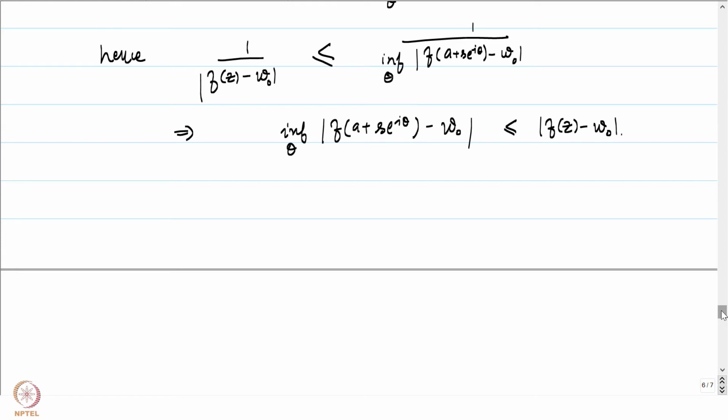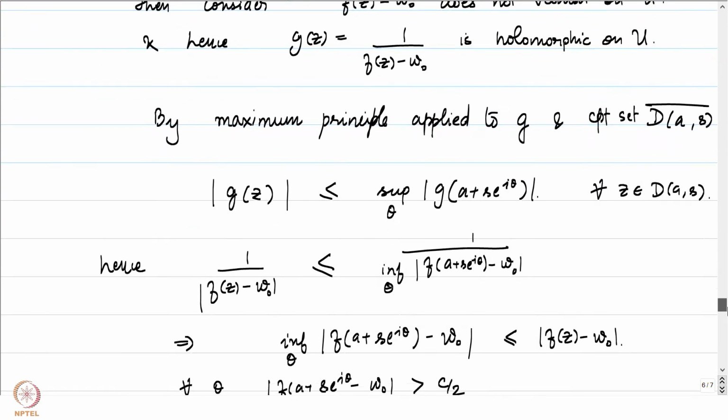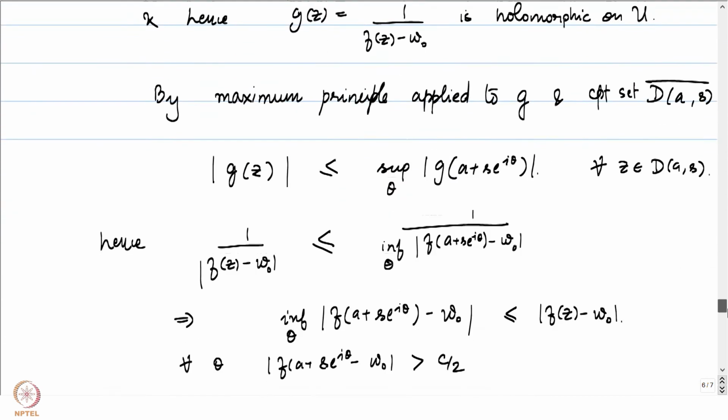But notice that to the left, we know that for all theta, the absolute value of f of a plus s e to the power I theta minus w naught is greater than c by 2. If you notice, that's precisely what we had concluded here. Where did we conclude that?